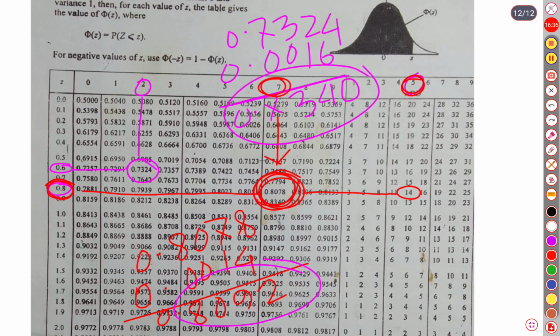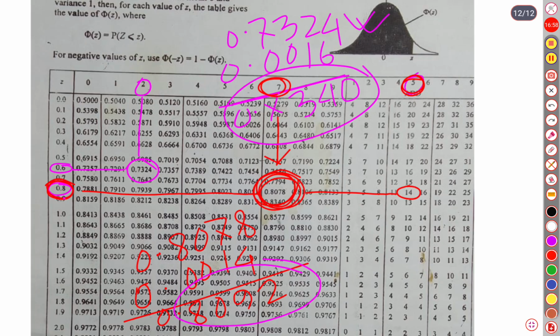So let us write this. The first probability, 0.7340, was for the z-score of 0.625, and the second one was for 0.875.